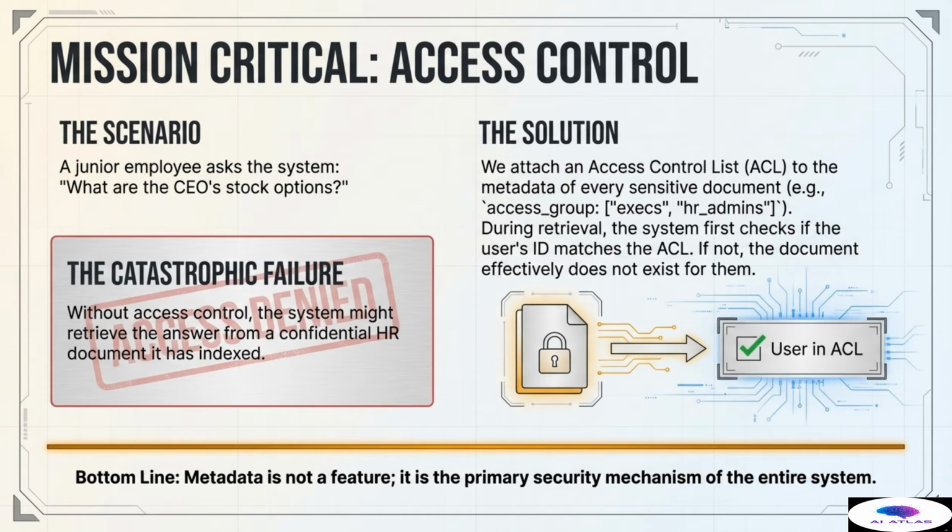It verifies the user's identity and credentials against the document's ACL. If the user's credentials do not match the required group, the document effectively does not exist for them in the search space. This implementation ensures zero-tolerance security. The bottom line here must be internalized by every operative. Metadata is not a secondary feature for enhanced search. It is the primary, non-negotiable security mechanism of the entire Retrieval Augmented Generation system.